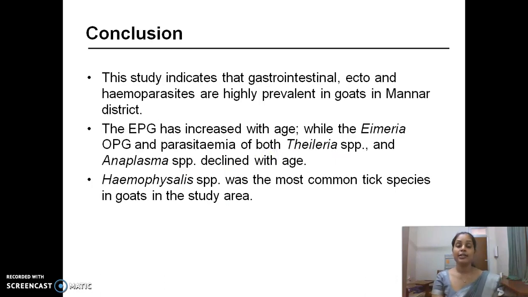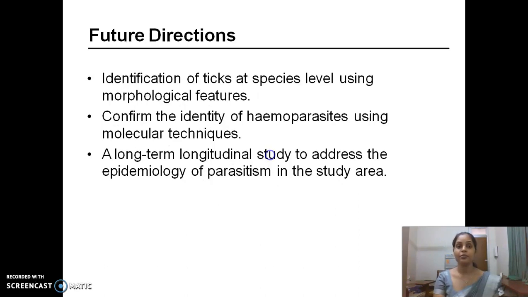Conclusion. This study indicates that gastrointestinal, ecto, and hemoparasites are highly prevalent in goats in Mannar district. The EPG has increased with age while the Eimeria OPG and parasitemia of both Theileria and Anaplasma declined with age. Haemaphysalis was the most common tick species in goats in the study area.